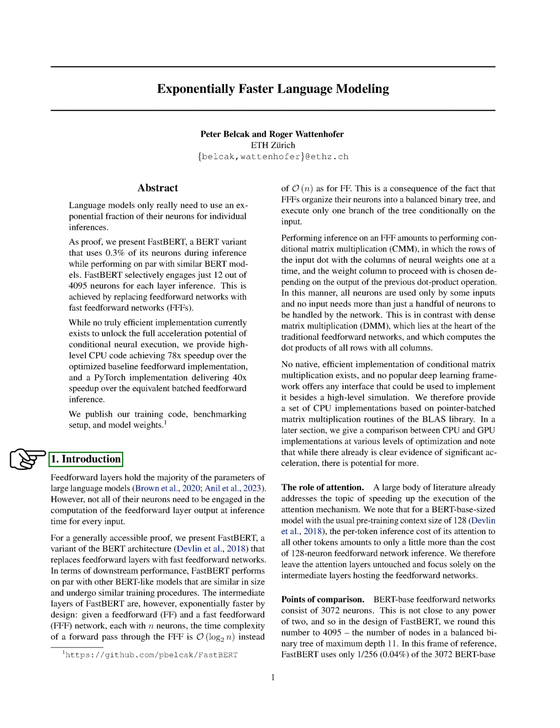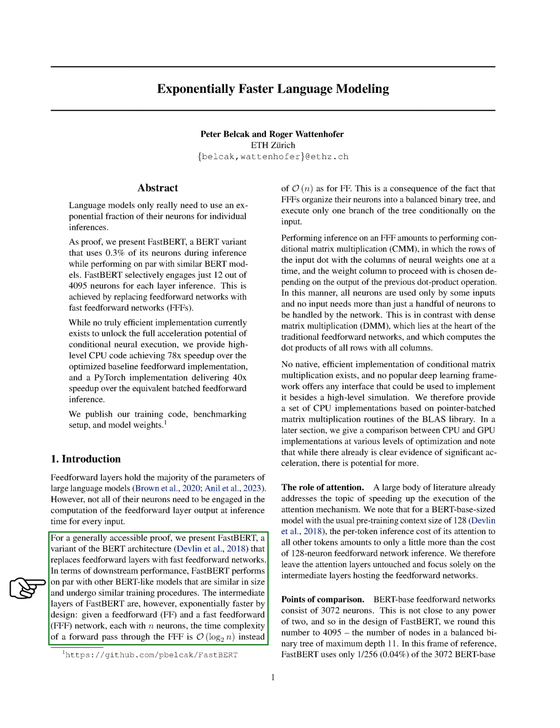Section 1 Introduction. In this paper, we introduce a new concept called FastBERT, which is a variant of the BERT architecture. The main idea behind FastBERT is to replace the feedforward layers, which contain most of the parameters in large language models, with fast feedforward networks. This is done to optimize the computation process, as not all neurons need to be active for every input during the inference time.